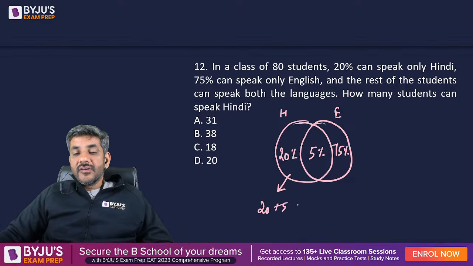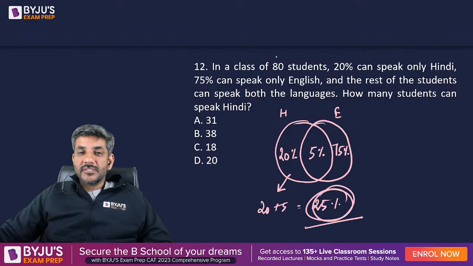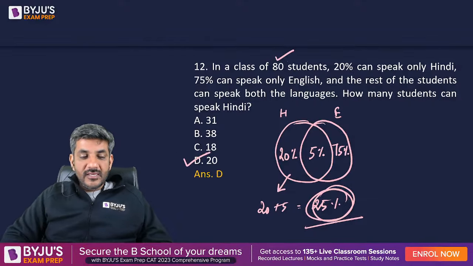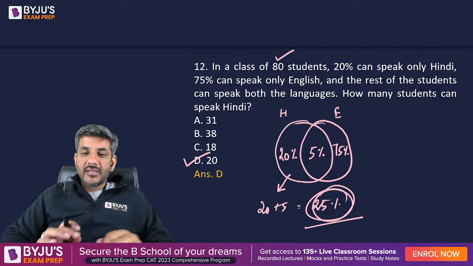That is 20 plus 5, 25%. Now 25% of what? 25% of the total, that is 80. 80 ka 25% is 20. So option D is the right answer, that 20 people can speak Hindi.